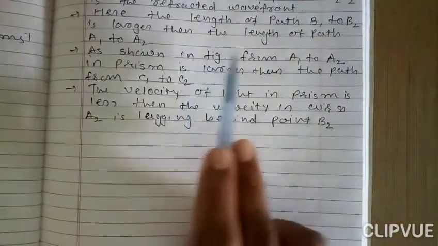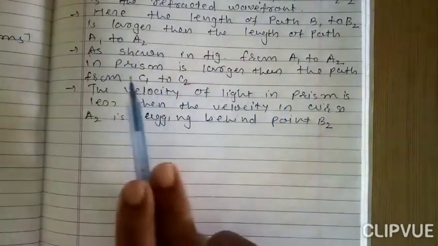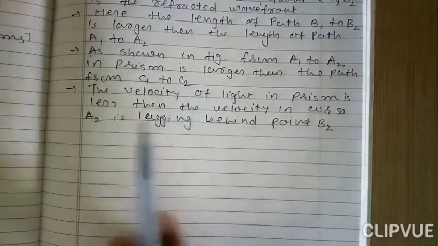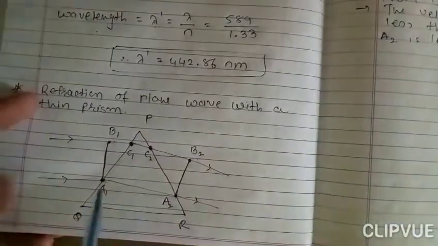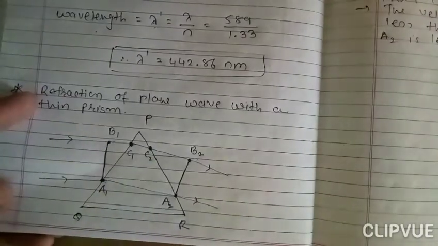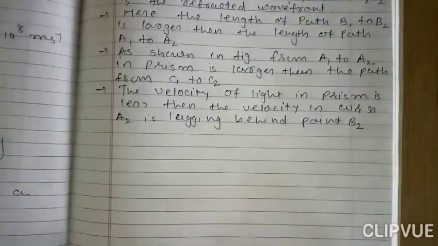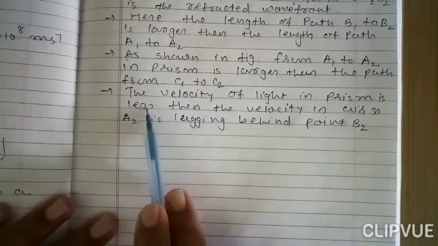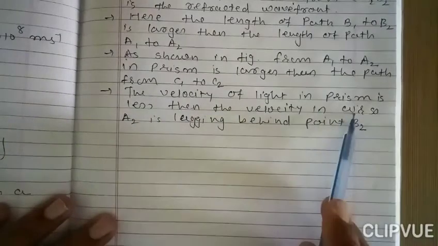As shown in figure, the path from A1 to A2 in prism is larger than the path from C1 to C2, right? See that A1 to A2 is larger than C1 to C2. And at last, the velocity of light in prism is less than the velocity in air.